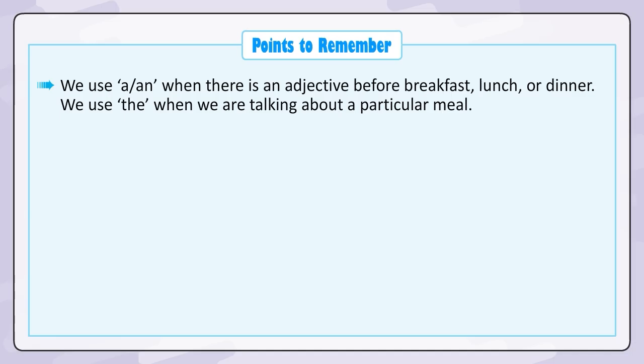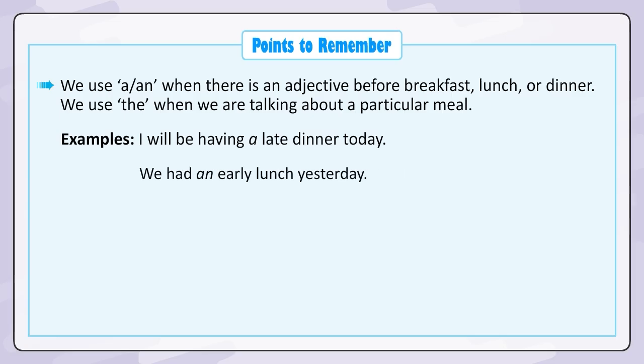We use a or an when there is an adjective before breakfast, lunch, or dinner. We use the when we are talking about a particular meal. Examples: I will be having a late dinner today. We had an early lunch yesterday. The dinner that my sister cooked was delicious.